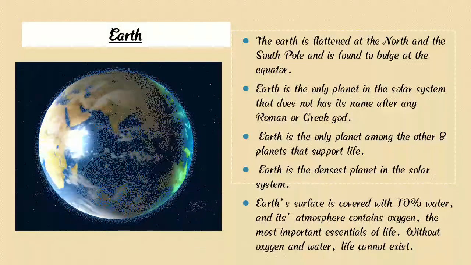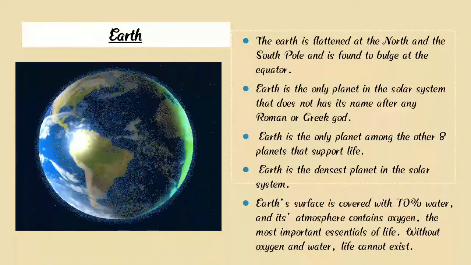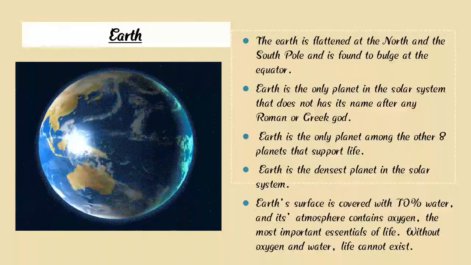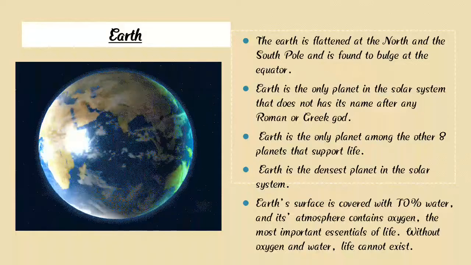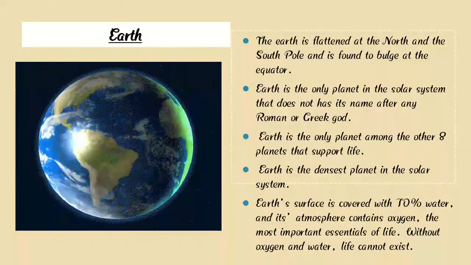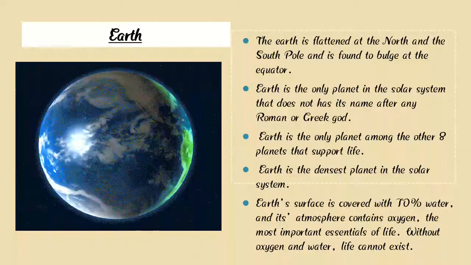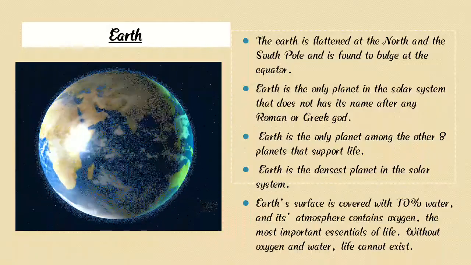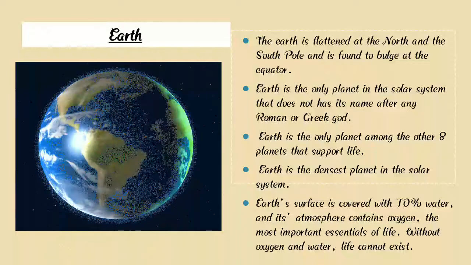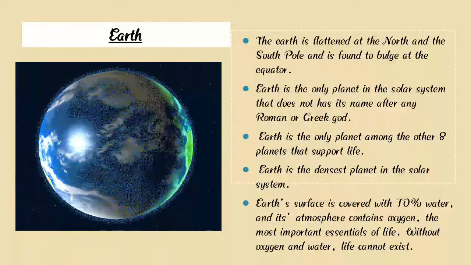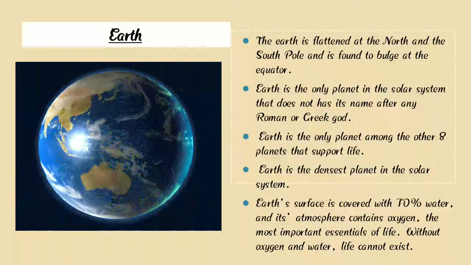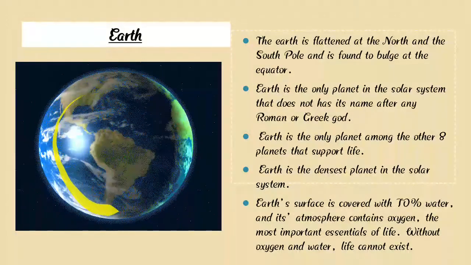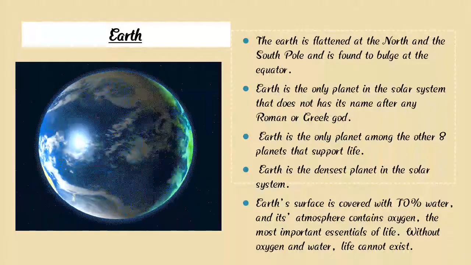Without oxygen and water, life cannot exist. We depend on oxygen and water. The Earth is made up of land and, for the most part, water, and that is why we find that Earth is blue in color.